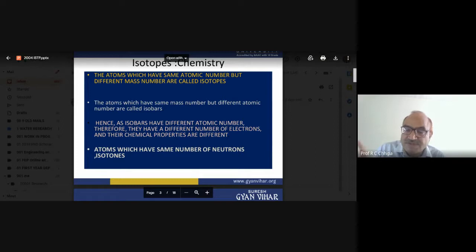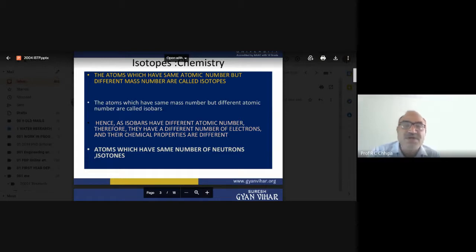Their chemical behavior is different, and they do not form the same compound. If we take table salt, which is sodium chloride, how can we say that this can be changed with another nuclei? Definitely if the atomic number varies, that is the magnesium. So here we have potassium and calcium.